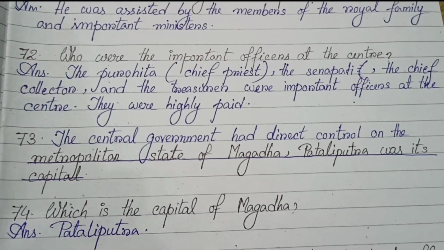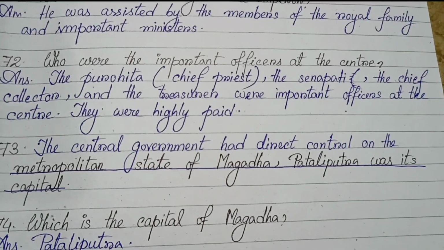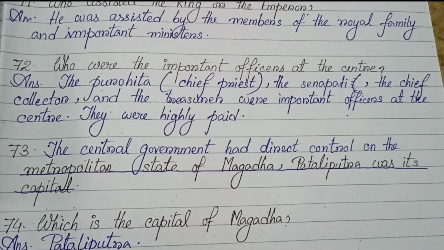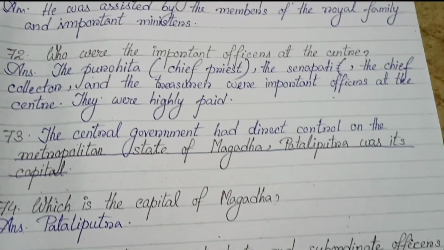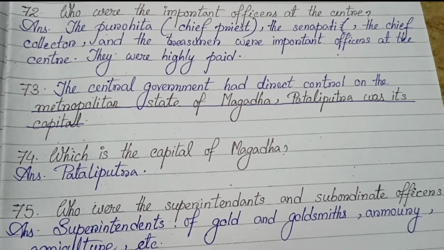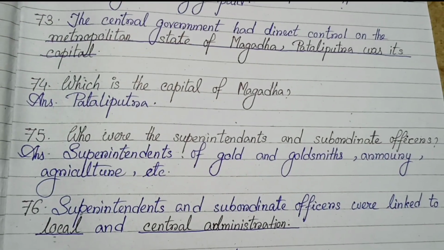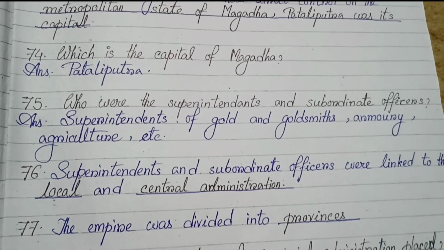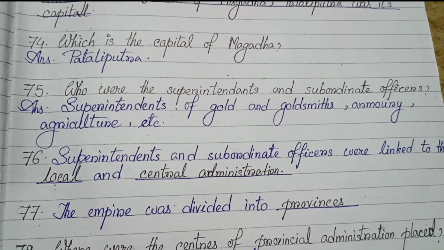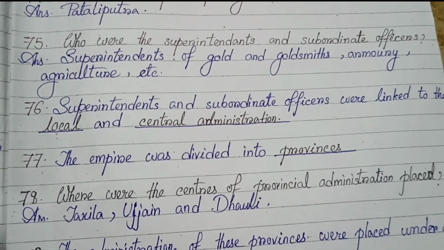72. Who were the important officers at the center? The Purohita, chief priest, the Senapati, the chief collector and the treasurer were important officers at the center. They were highly paid. 73. The central government had direct control on the metropolitan state of Magadha. Pataliputra was its capital. 74. Which is the capital of Magadha? Pataliputra. 75. Who were the superintendents and subordinate officers? Superintendents of gold and goldsmiths, armory, agriculture, etc. 76.